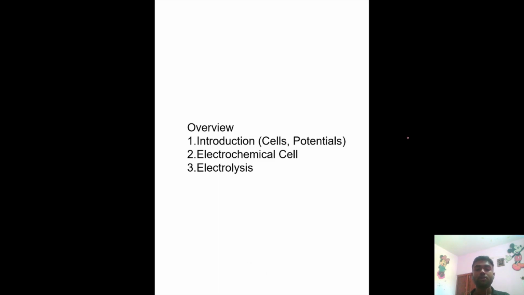Before going into the chapter in detail, let's first see what we are going to learn. If we divide the chapter broadly, there are the potentials, cells, what is a galvanic cell, what is a normal electrolytic cell. We are going to understand all of that first. Then we are going to dive deeper into electrochemical cells, the Nernst equations and their applications.